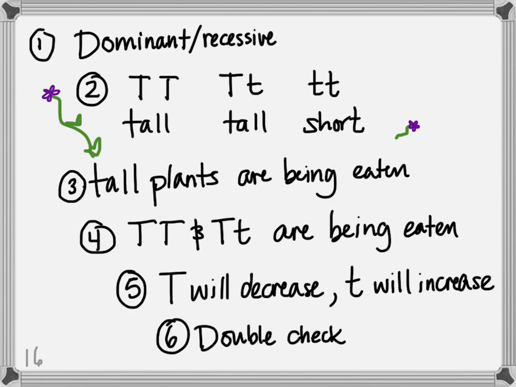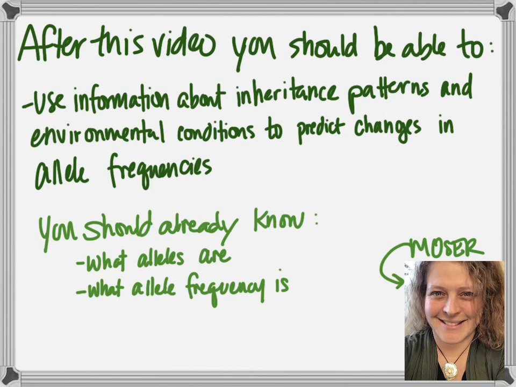Step 6, double check yourself. Remember that overall 100% of the population has to carry one or the other allele, so when one allele decreases, the other one absolutely has to increase. Okay, do you feel like you can use information about inheritance patterns and environmental conditions to predict changes in allele frequency? Good. You've got practice work to do.